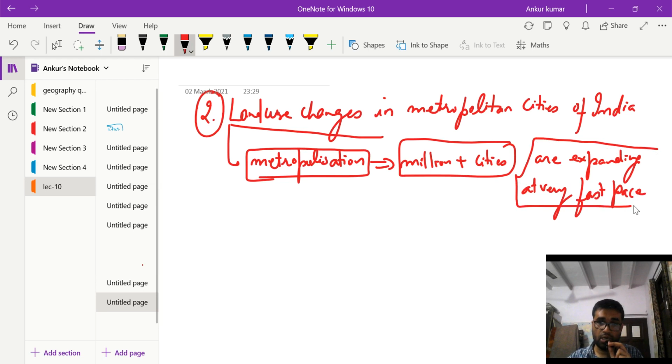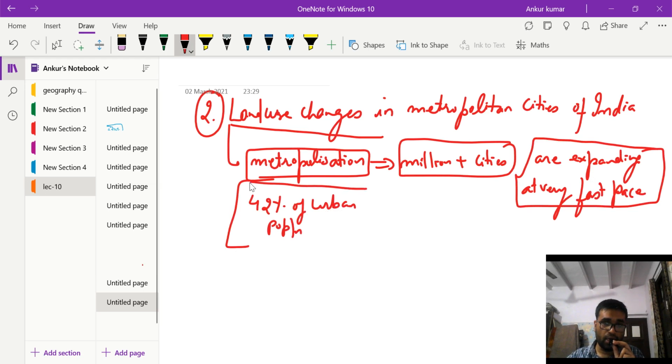Okay, and this has created a number of problems. Let us give, first of all, again a brief data: 42% of the urban population of India is living in 52 million-plus cities.